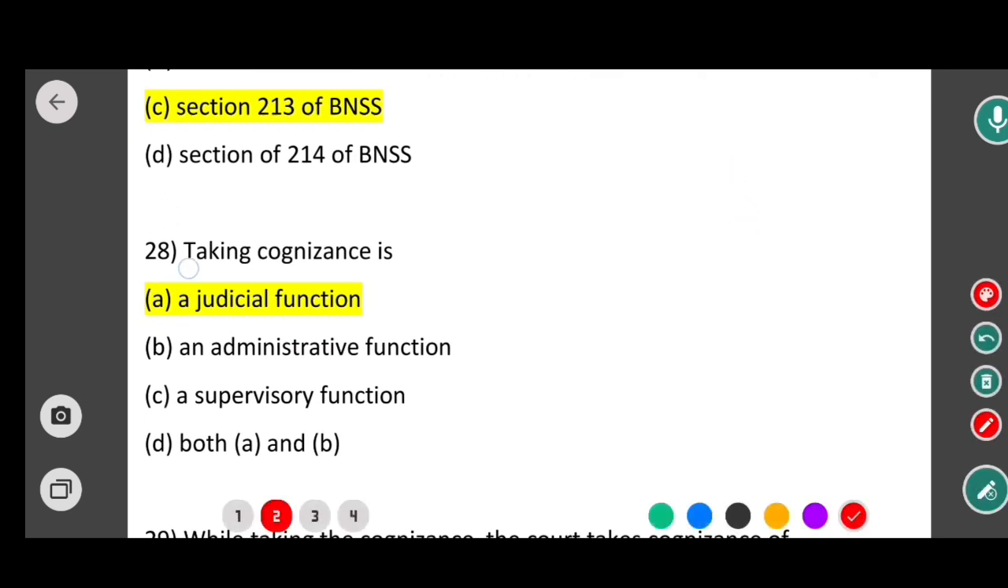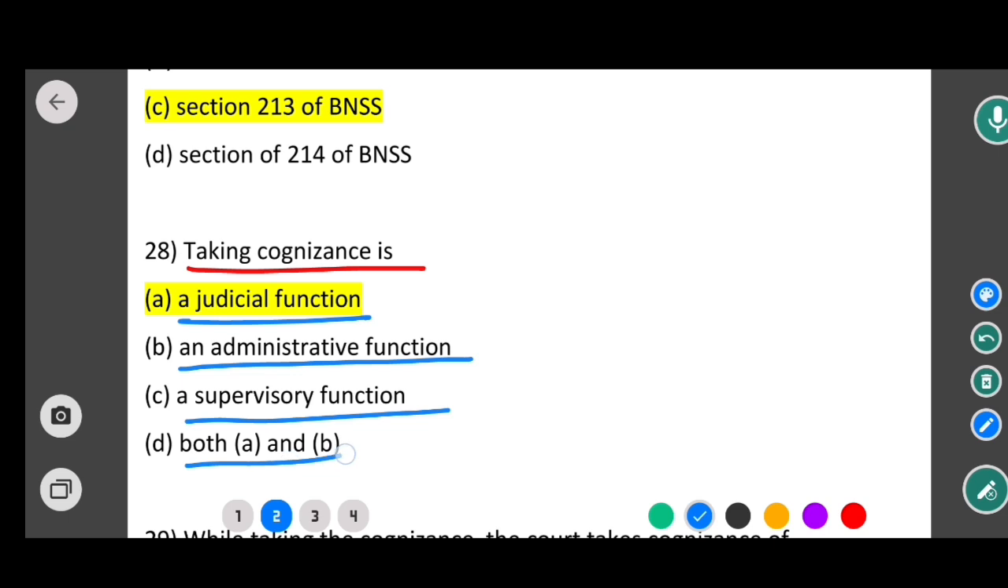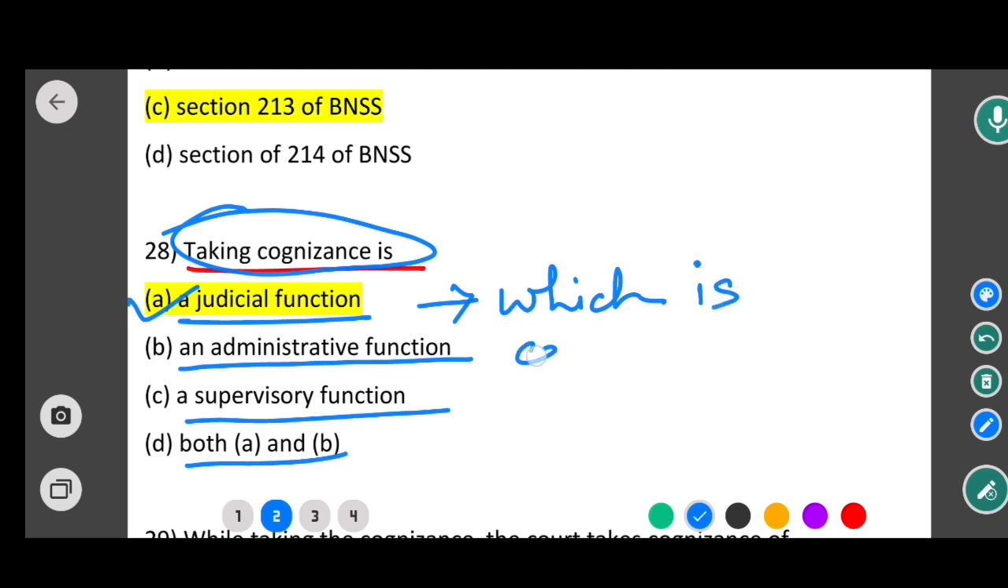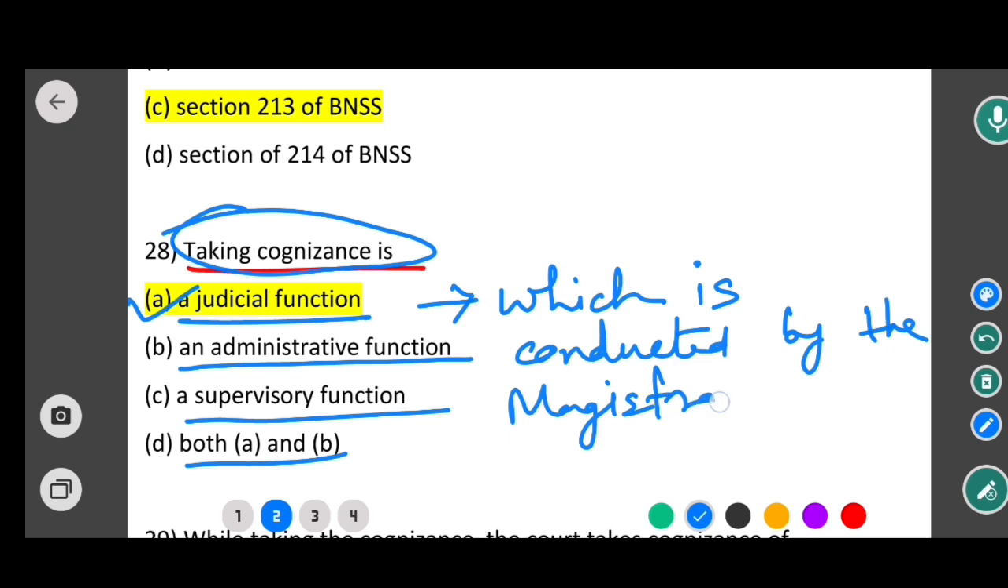Next question is, taking cognizance is: a judicial function, an administrative function, a supervisory function, both A and B. So in this case the correct option would be option A. That means taking cognizance is always a judicial function, which is conducted by the magistrate. Option A would be the correct answer. So now moving to next question.